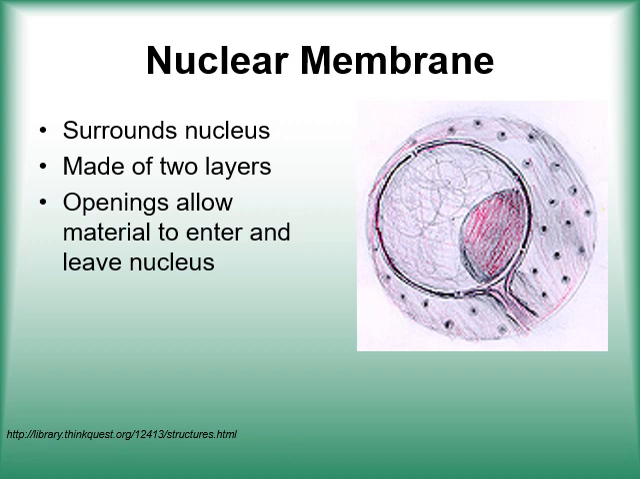A nuclear membrane, we all know that the covering of the nucleus is called the nuclear membrane. It surrounds the nucleus and is made up of two layers. Openings allow material to enter and leave the nucleus. There are actually protein molecules, and ribosomes and DNA are produced in the nuclear membrane.